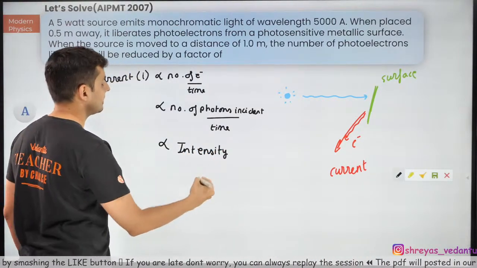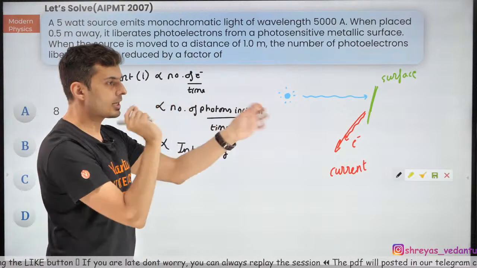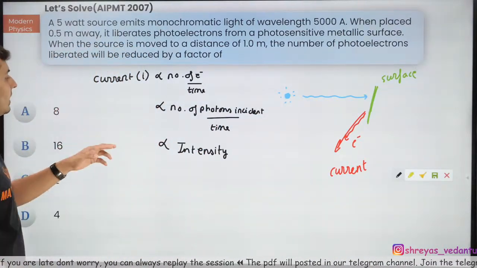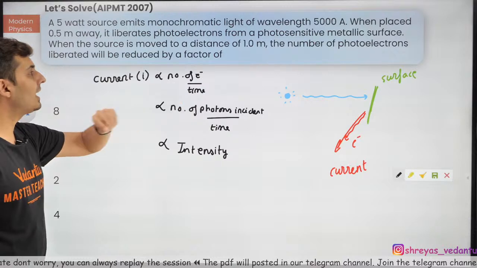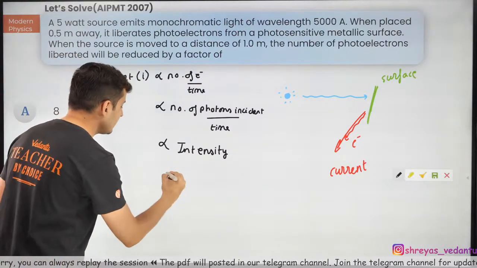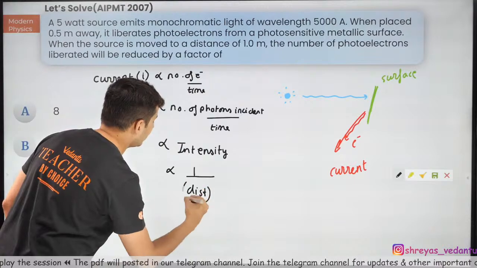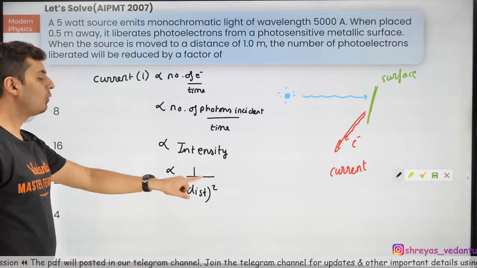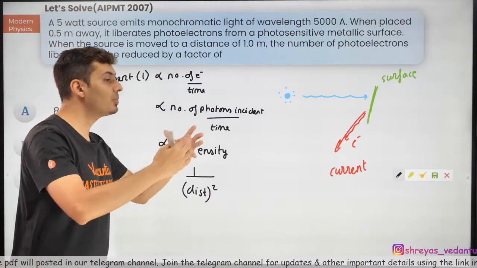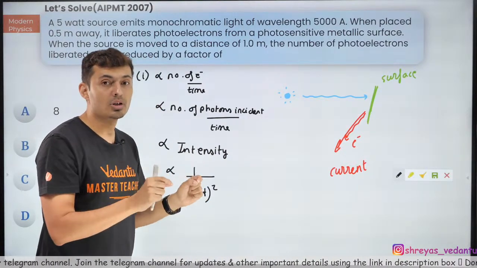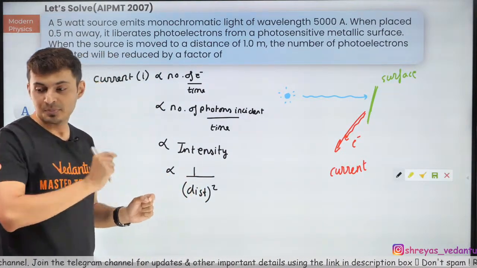Intensity decides the number of photons coming out of a light source. Now think about it. What does the intensity of the light source depend on? The intensity is inversely proportional to the square of the distance for a point source. Very, very important. So as you move away, the intensity decreases, and it is inversely proportional to the square of the distance.